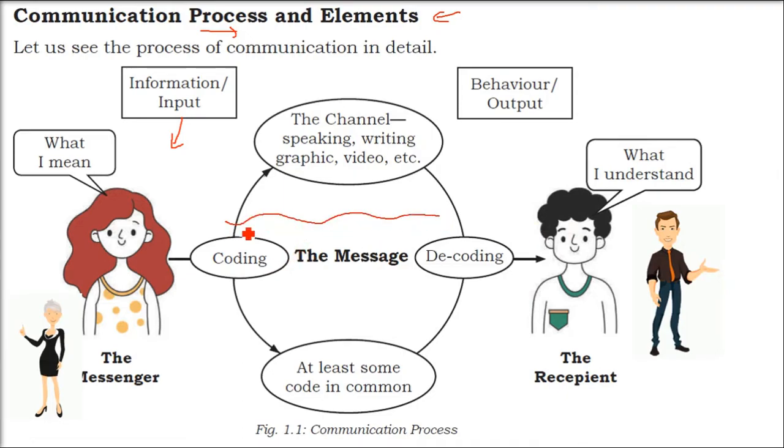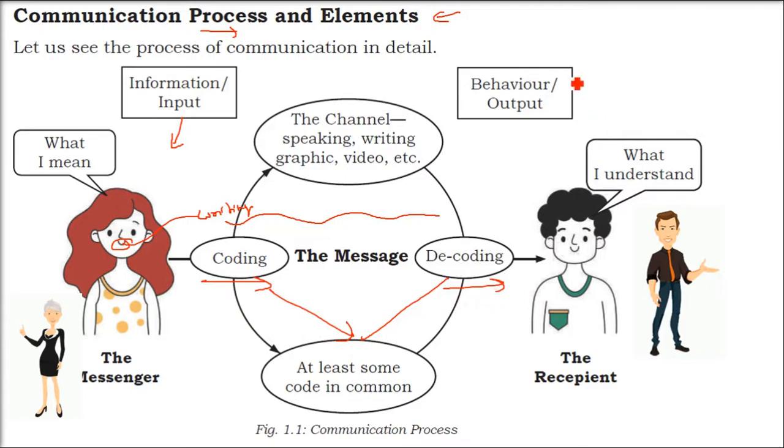When the message comes through some coding, it can be through spoken words, it can be written, say email, etc., it can be graphic also, it can be video also, because today we normally have video calls. So now he understands, he decodes the message.